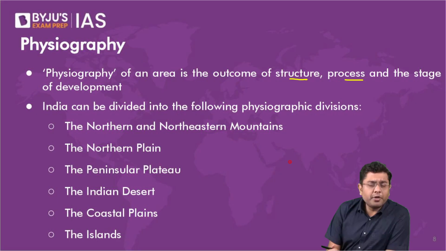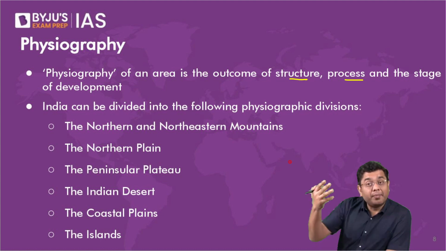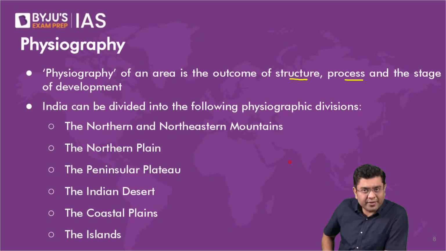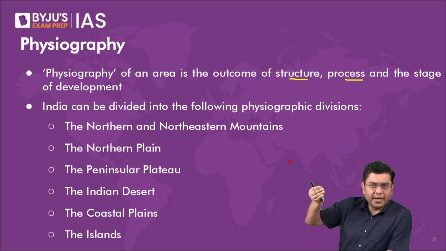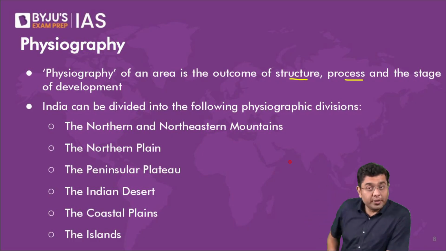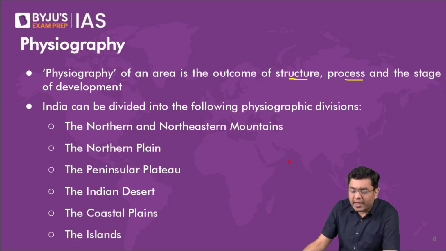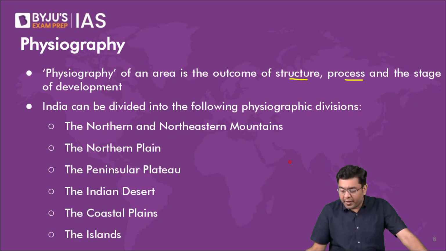So the physiographic division of India broadly, from north to south, we can classify as the northern mountains, that is the Himalayas, and the mountains to the north of it, that we consider as Trans-Himalayas. Trans-Himalayas basically translates into something beyond the Himalayas. Then we have the northern plains, the Thar Desert, the Peninsula Plateau, the coastal plains, the ghats, and then we also have the islands. We are blessed in terms of the strategic reach in the form of islands as well. Okay, so that is what we have as our physiographic division.